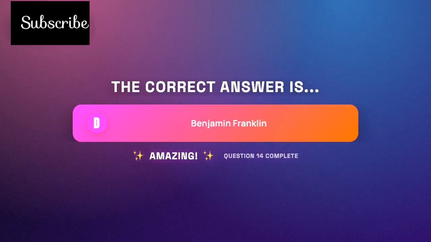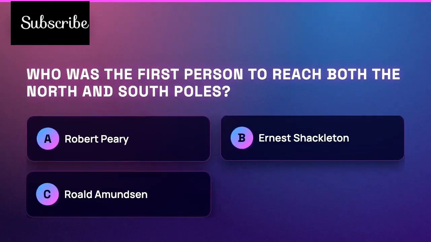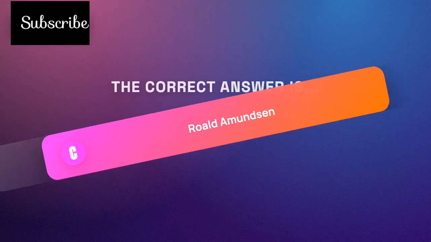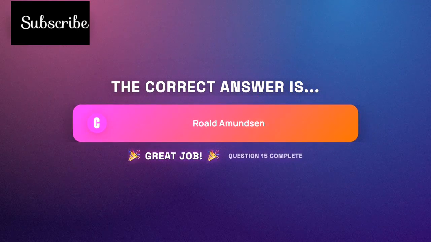Franklin founded the Library Company of Philadelphia in 1731, which became the first subscription library in America and served as the model for future public libraries. Who was the first person to reach both the North and South Poles? The correct answer is Roald Amundsen.